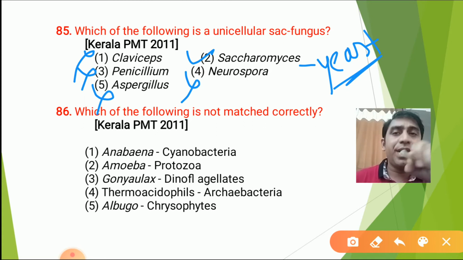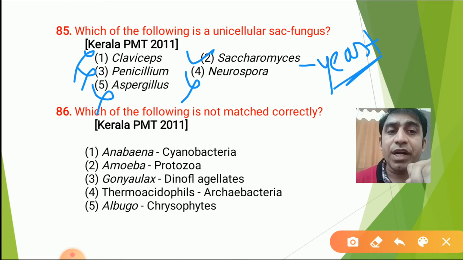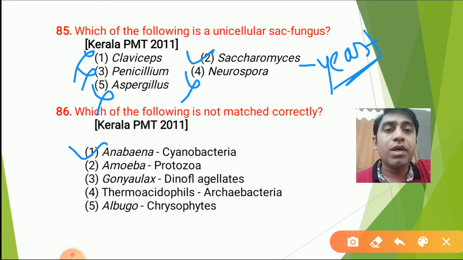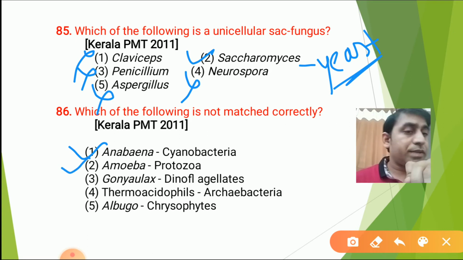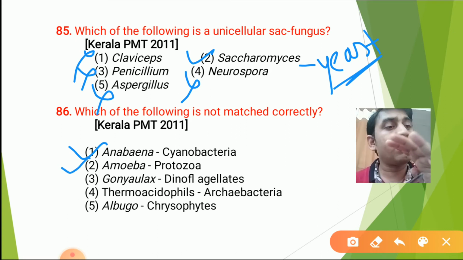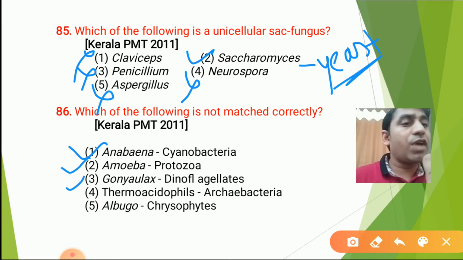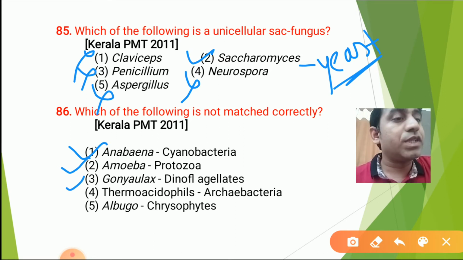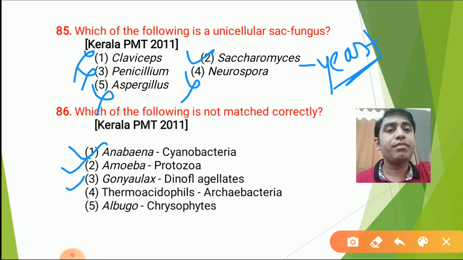Then question number 86. Which of the following is not matched correctly? Anabaena, cyanobacteria, this is correct. Amoeba is protozoa, correct, because in the protozoa we saw the four types. So amoeba is there. Gonyaulax is a dinoflagellate, correct, which is responsible for red tides. Thermoacidophiles, Archaebacteria.